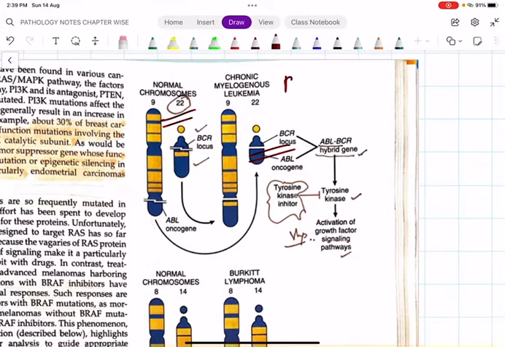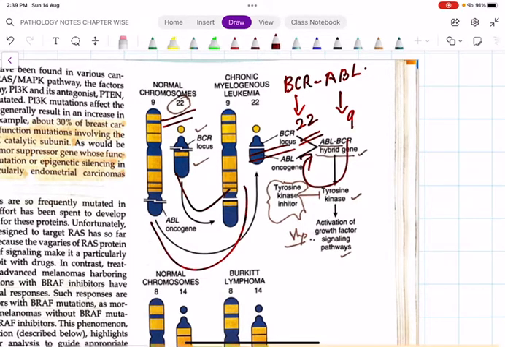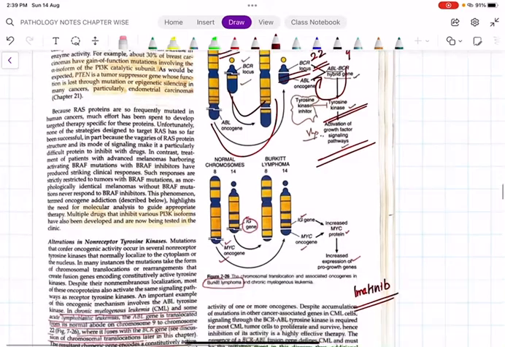Even though we are telling BCR-ABL, the ABL gene is located on chromosome 9, and BCR is the breakpoint cluster region, that is the BCR full form. So whenever this undergoes translocation, we call it a 9;22 translocation. Finally, this will cause what? Excessive activation of the tyrosine kinase. This is responsible for activation of growth factor signaling pathways.